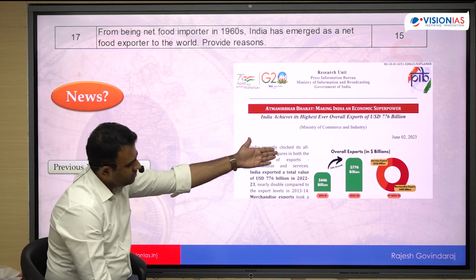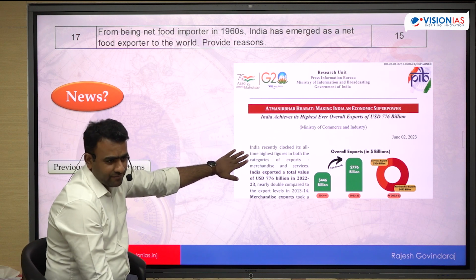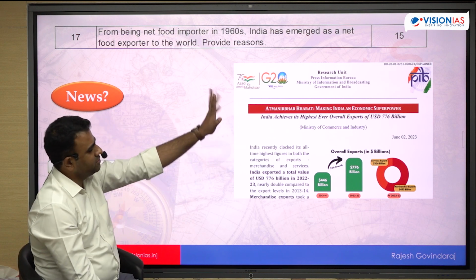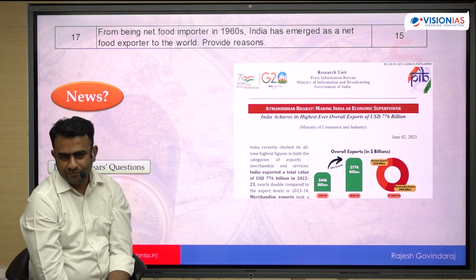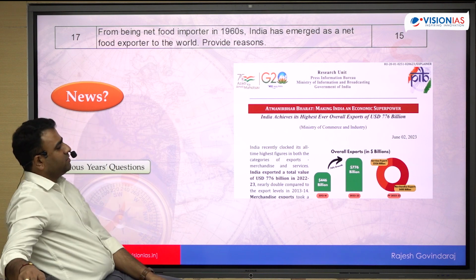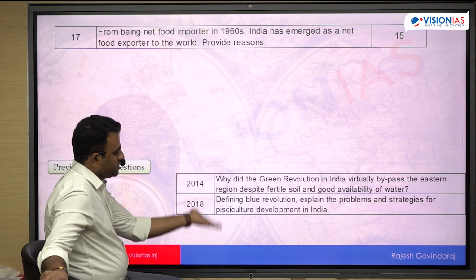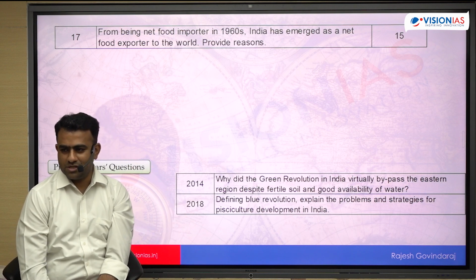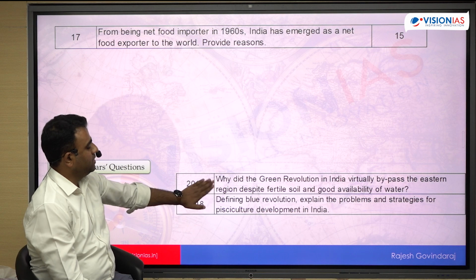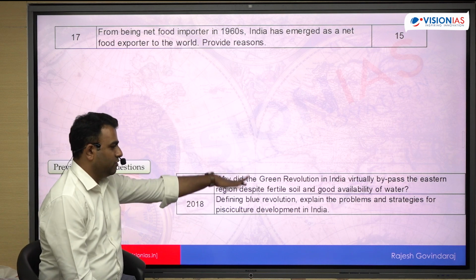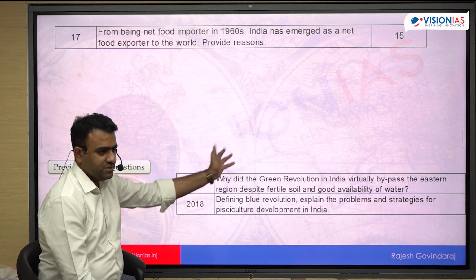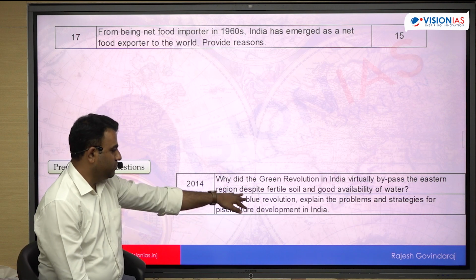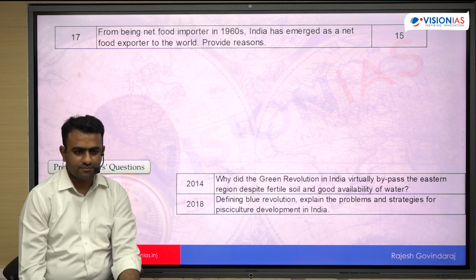It is a recent article, June 2, 2023. A big article came out on India's exports. Fine. And even without that, you can still answer. There have been a few questions in geography related to agricultural development, green revolution, blue revolution. A question has already come on this. You can see 2014 about the green revolution: why the green revolution has not been very successful in some parts, what is the blue revolution, what are the problems and strategies?